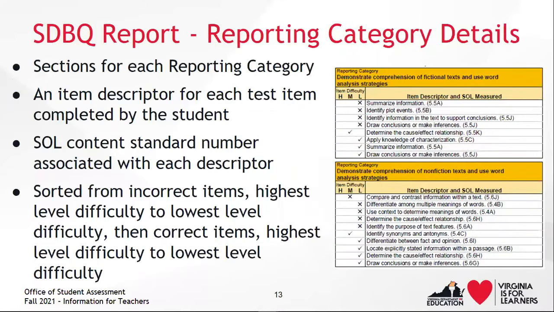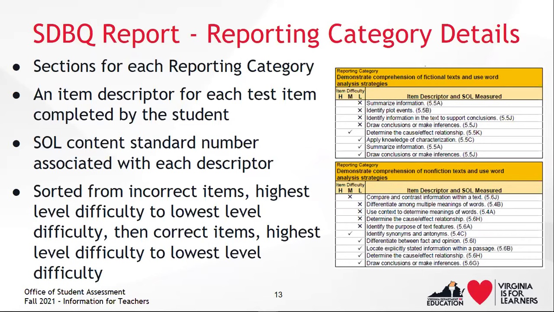The most impactful data included in the SDBQ report for the fall 2021 growth assessments is the item descriptor data by reporting category. In the SDBQ report, the item descriptors are separated according to the reporting category that they fall in based on the test blueprint. The items in each reporting category are sorted by the items answered incorrectly, starting with the highest level of difficulty to the lowest level of difficulty, then items answered correctly from the highest level of difficulty to the lowest level of difficulty.